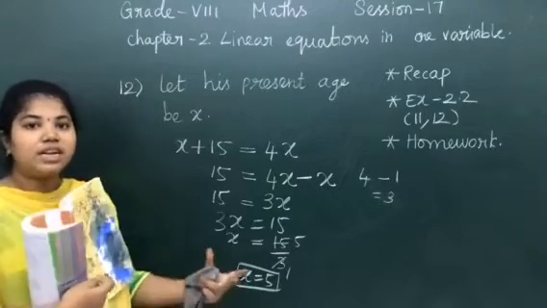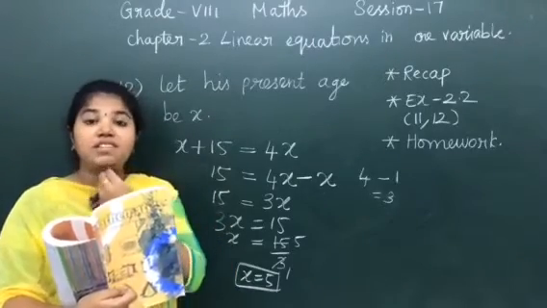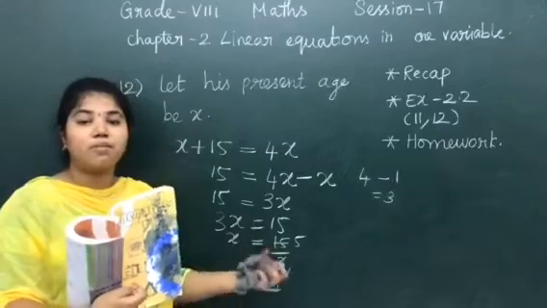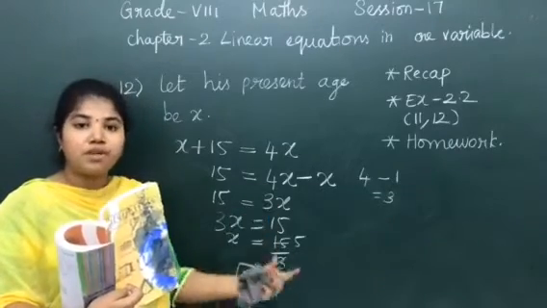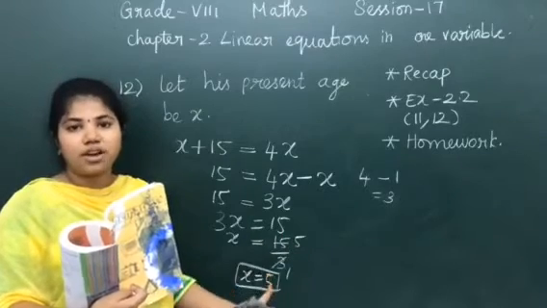Can you understand? Till now we have completed 12 sums in exercise 2.2. Please revise again and again, because this is somewhat of a new concept to you. If you revise again, only then can you be clear with the concept. Can you understand? Thank you.